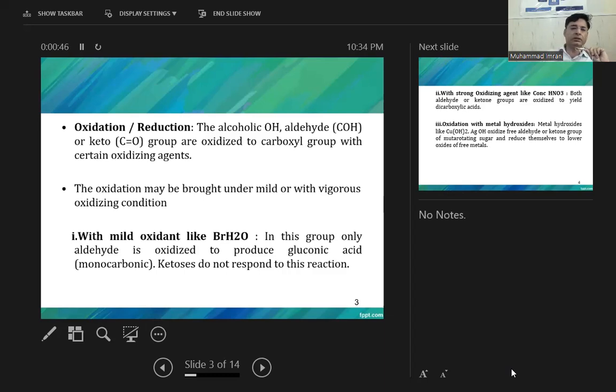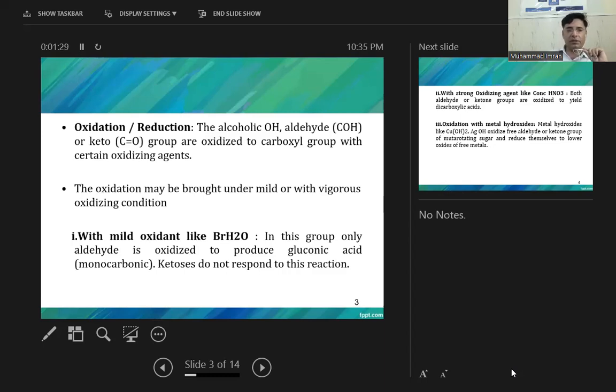So the alcoholic hydroxyl group present on carbon number 6 of an aldose or ketose sugar, the aldehyde group present at the first carbon of an aldose sugar, and the ketone group present on the second carbon of a monosaccharide, when oxidized to a carboxylic group with a certain oxidizing agent, is known as oxidation of sugar. What is reduction? It is vice versa. Aldehyde or keto groups are reduced to hydroxyl groups with a certain reducing agent like sodium amalgam, which is known as reduction.